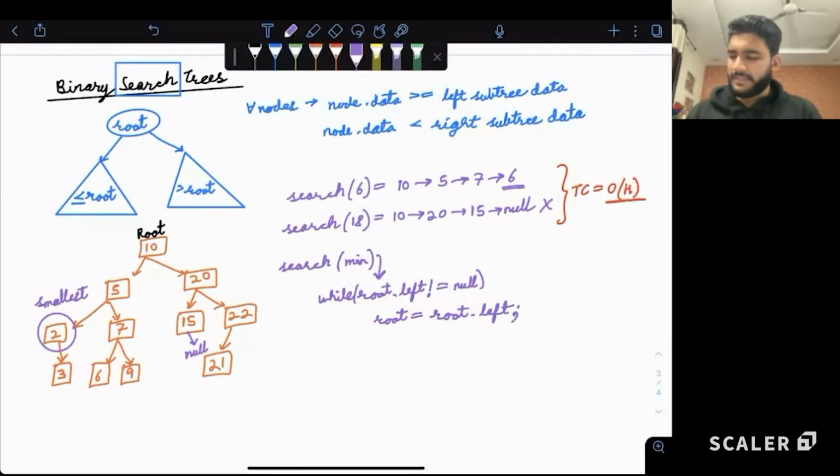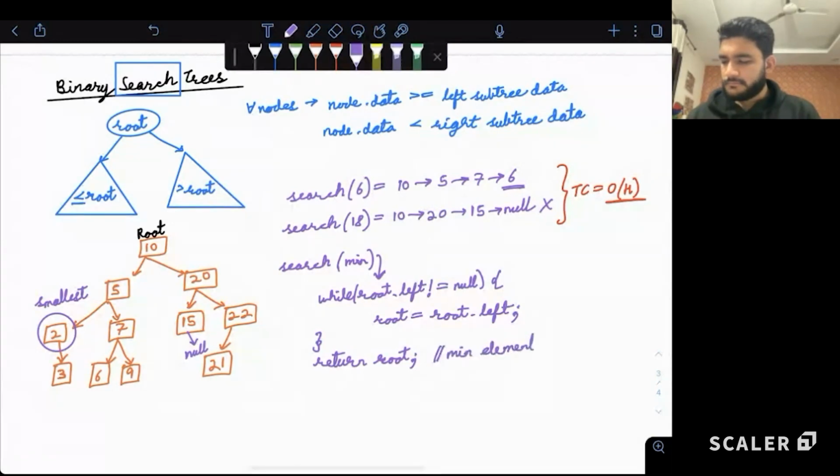If there is anything present at the left side, just make root equal to root dot left, and we will be able to reach and return root. This will now be our minimum element. Is this clear to all? The tree will follow the property: everything on the left is smaller, everything on the right is bigger. So it will be like this.